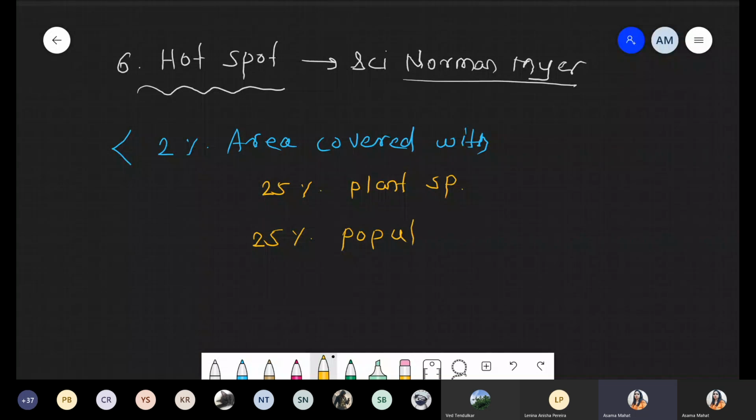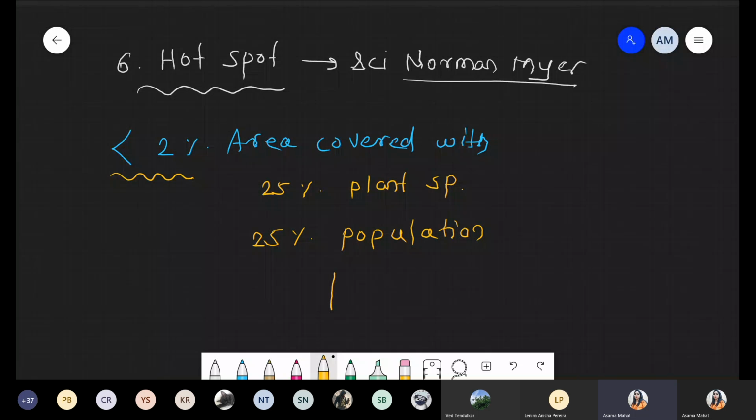So the area is very small. Kitna area hai? It's only less than 2% area. But inside that less than 2% area, 25% of plant species are present as well as 25% of the population.